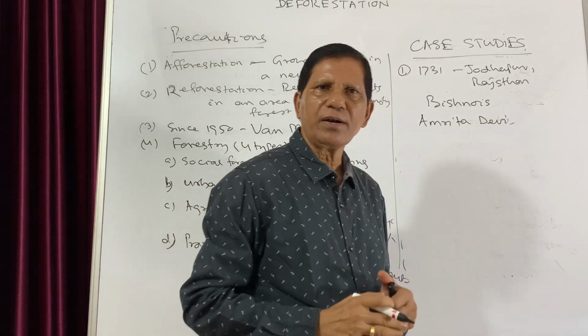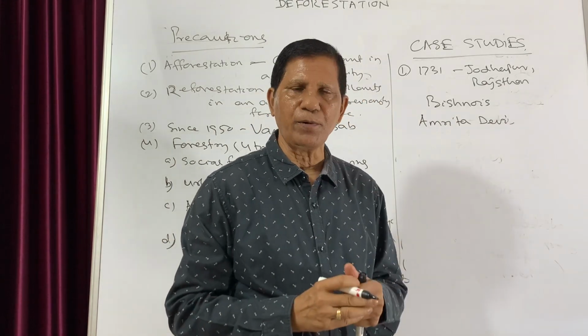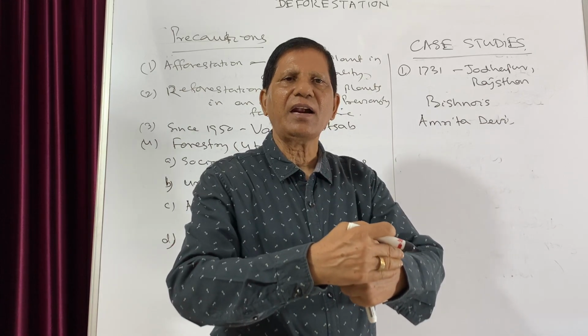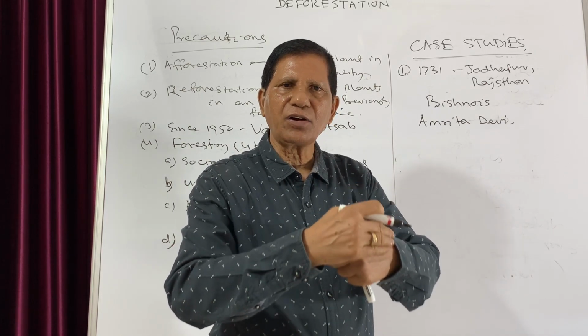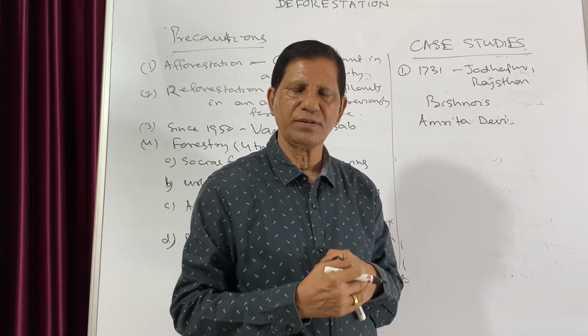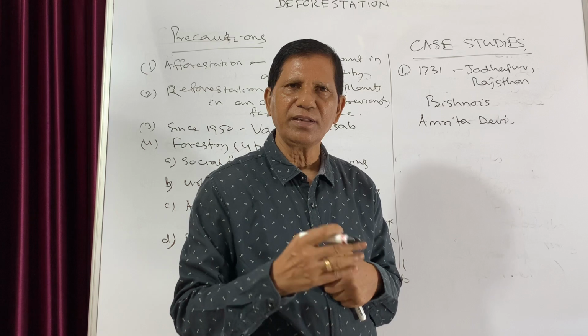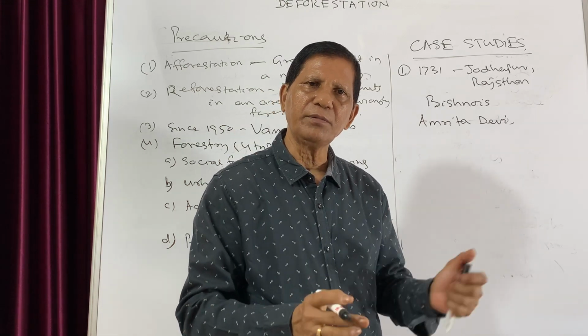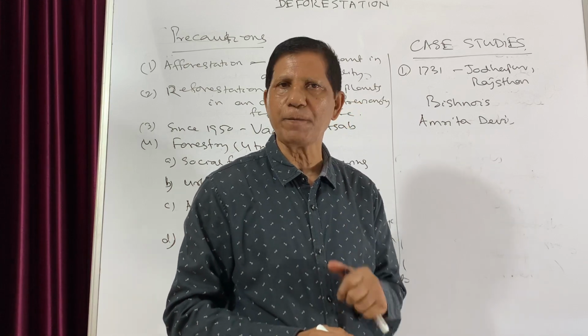Amrita Devi set one example. She hugged the tree and told the workers, you cannot cut this tree. If you want to cut this tree, you cut me first. And unfortunately, the workers of the king cut the tree along with Amrita Devi. That means she sacrificed her life.